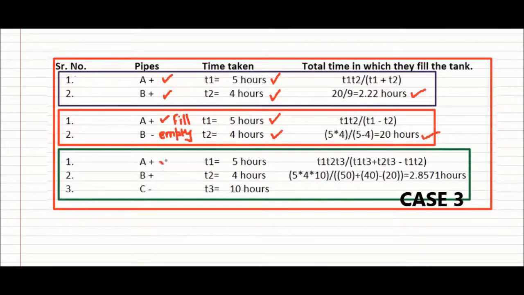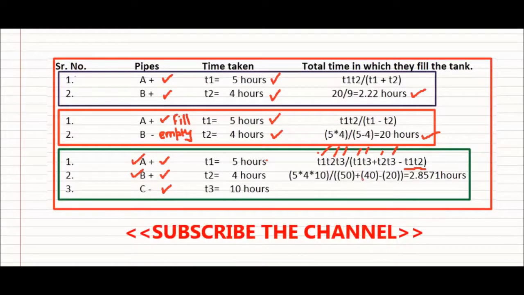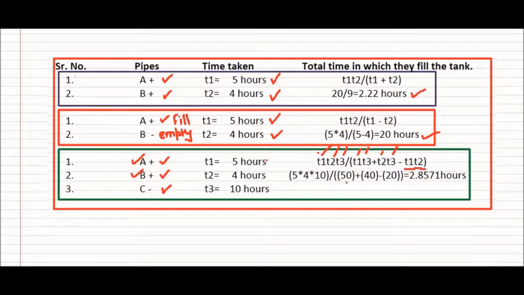The third case where it says A can fill, B can fill, but C can empty. So in this case we have used the last formula, T1 multiplied by T2 multiplied by T3, and then T1 T3, T2 T3, they will go on the addition side, and only for the subtraction side we have T1 and T2. Remember, both the pipes who are filling the tank must be subtracted in the denominator. So this is one way to look at simple problems that come in exams for pipe and cistern.